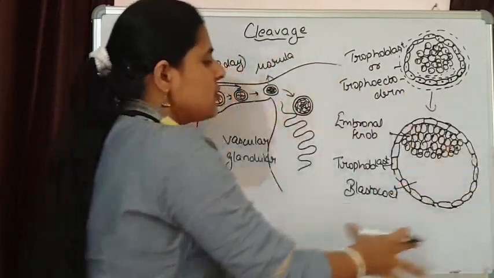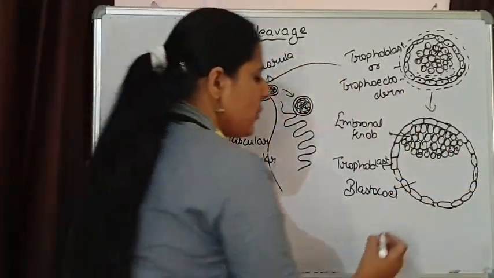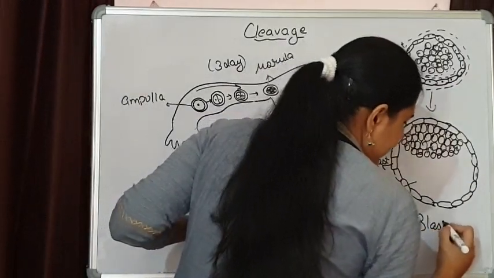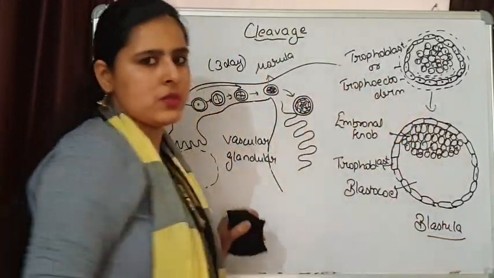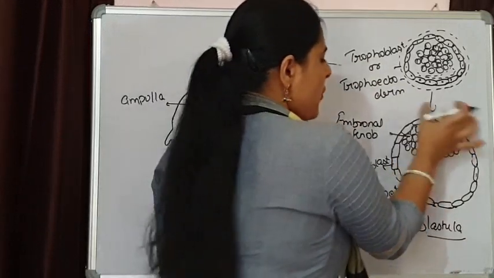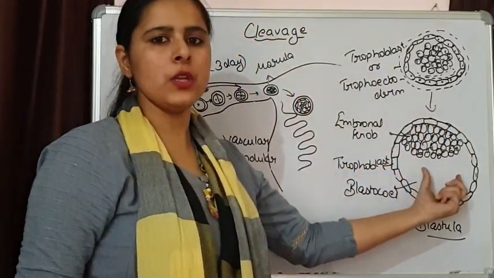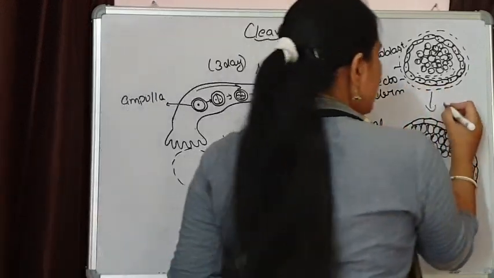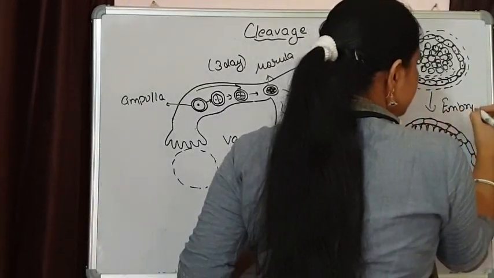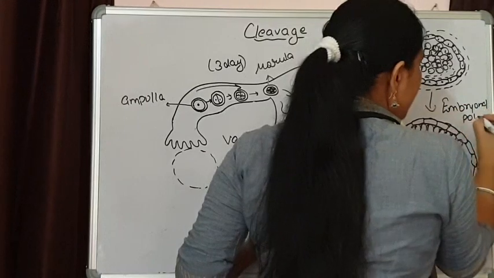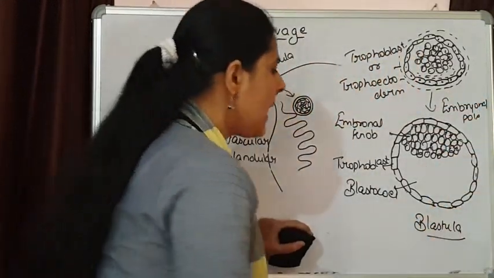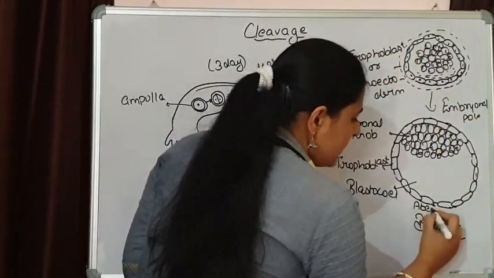Now this whole structure that is formed is known as blastula, or you can say blastocyst. This end of the blastula that is containing the embryonal node will be the embryonal pole, and the opposite pole will be the abembryonal pole.